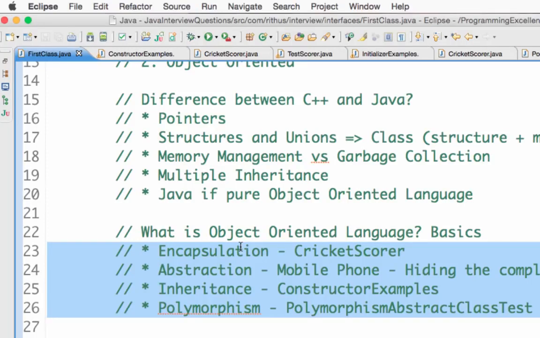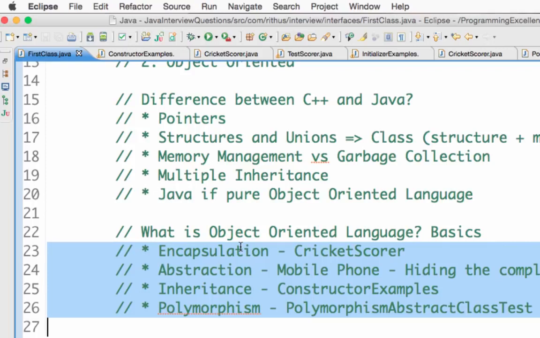Abstraction is hiding the complexity. We hide all the complexity and let other developers use the methods we already created. And inheritance is extending the functionality of one class in another class.